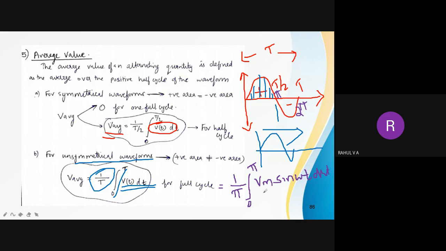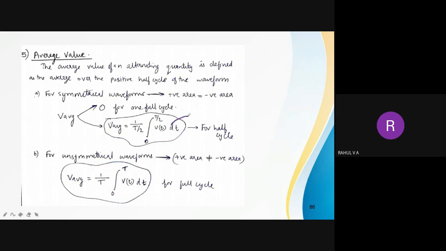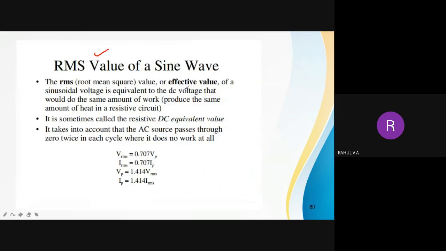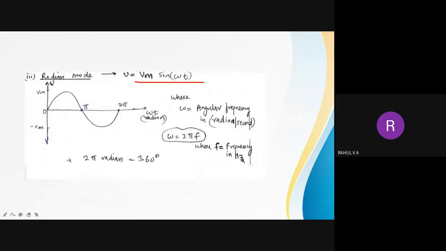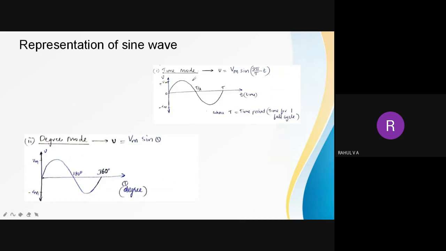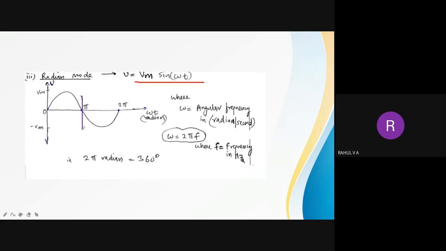So that means this term is actually V of t. Once again, it is in time mode actually. So if I want to write the expression for radian mode, do not confuse with that. I will show you the radian mode. So here T by 2 is half cycle, T is full cycle. If you look at the radian mode, pi is half cycle, 2 pi is full cycle.